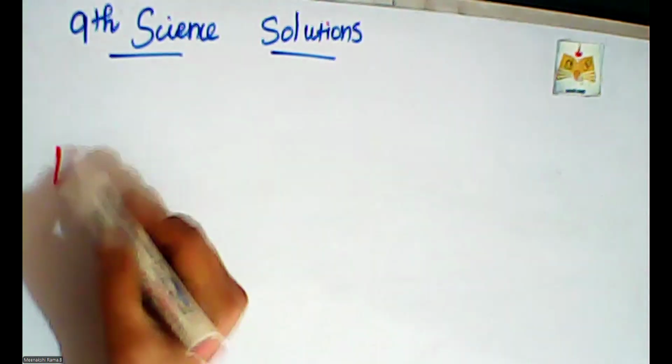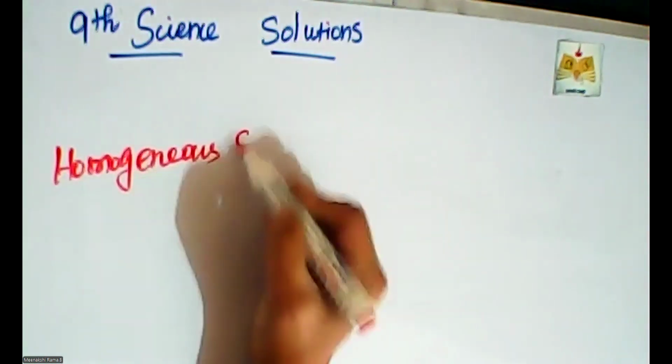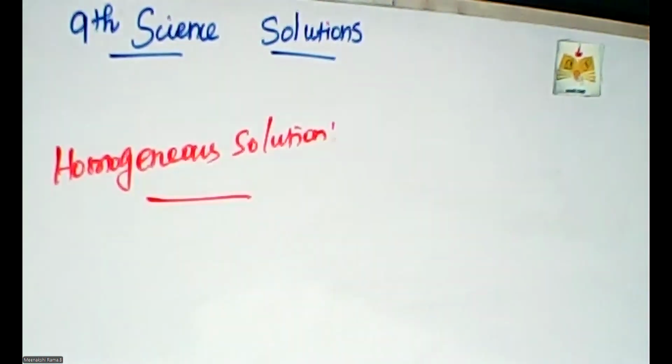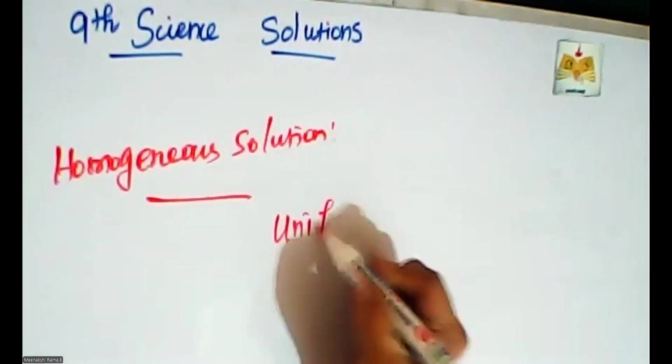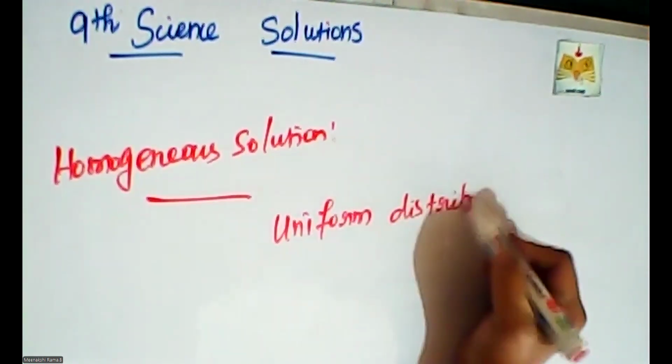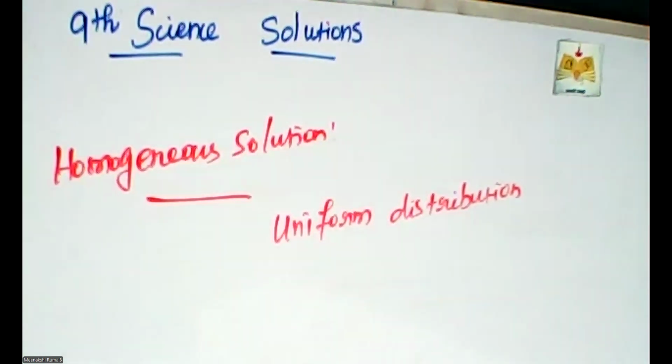Yes. Homogeneous solution means it is one kind of solution distributed uniformly throughout the solvent. So uniform distribution is called homogeneous solution. The solute is distributed uniformly throughout the solvent.